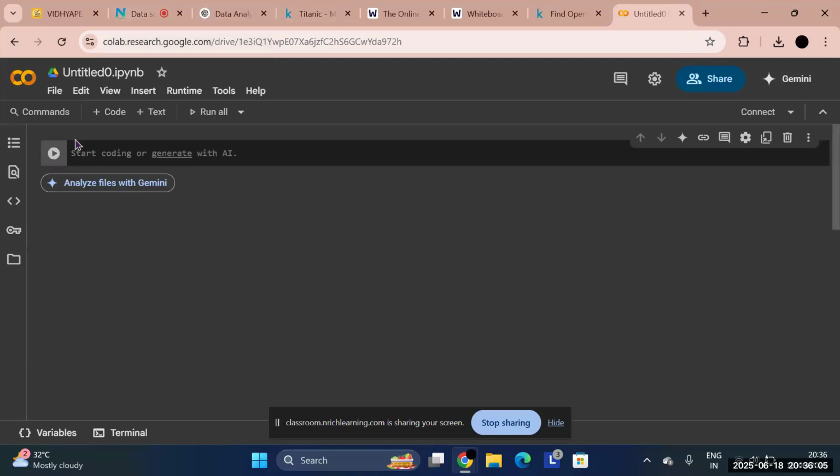I want you all to open your Colab notebooks, make a new Colab notebook, and let's just begin. Now the first line I will be using is import pandas as pd. When I run it, it will give me a green tick, which means I have imported pandas, and now you can use pandas as your library.